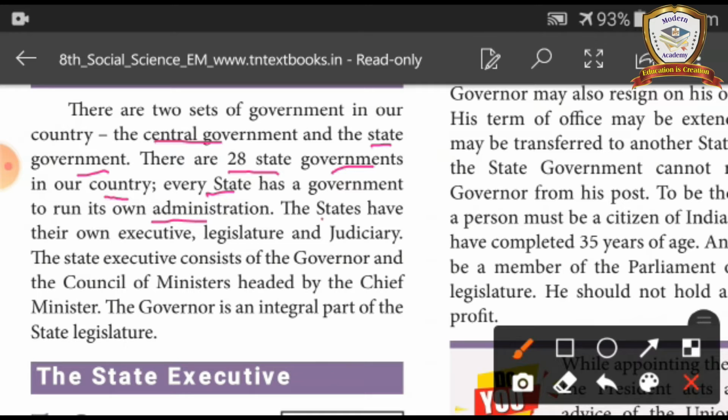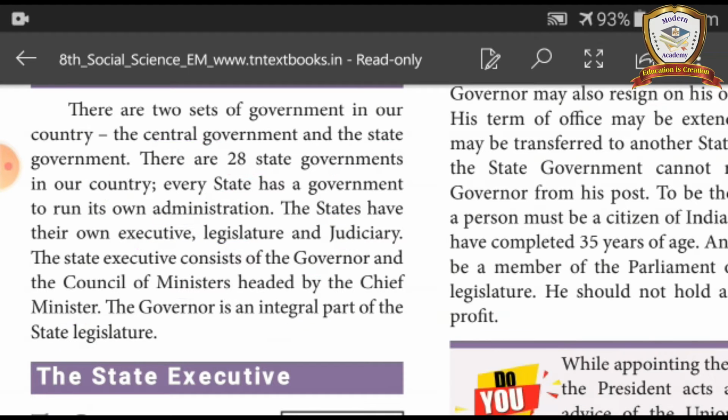The states have their own executive, legislative and judiciary. The state executive consists of the governor and the council of ministers headed by the chief minister. The governor is an integral part of the state legislature.